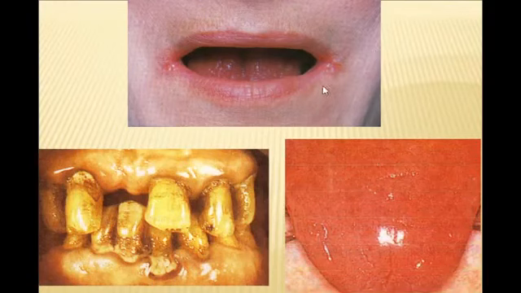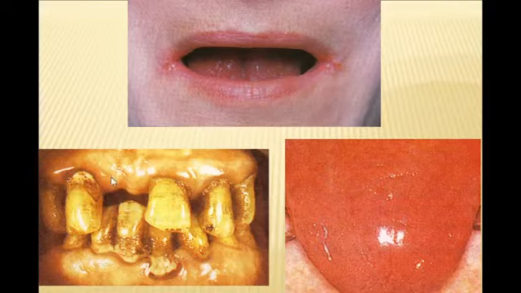You see fissures in the mouth angle, significant problems in the teeth, purulent gingivitis, stomatitis, and atrophic glossitis.